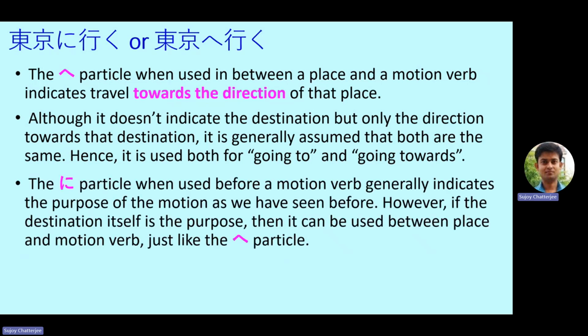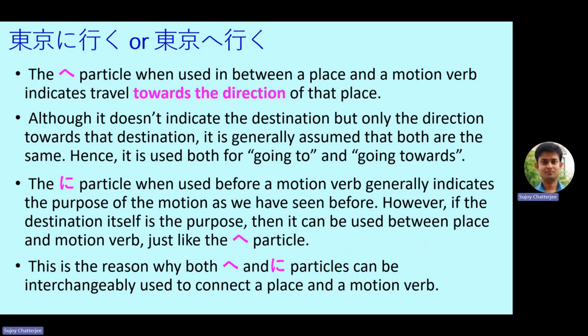Now, the ni particle. The ni particle, when used before a motion verb, generally indicates the purpose of the motion as we have seen before. That is, ryoko ni ikimasu or tsuri ni ikimasu or kaimono ni ikimasu. However, if the destination itself is the purpose, mind this phrase, friends, if the destination itself is the purpose, then it can be used between place and motion verb as well, just like the e particle.